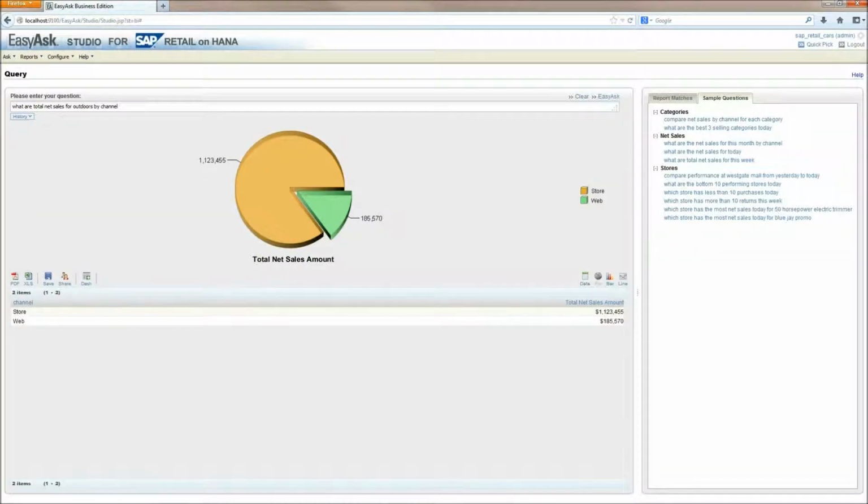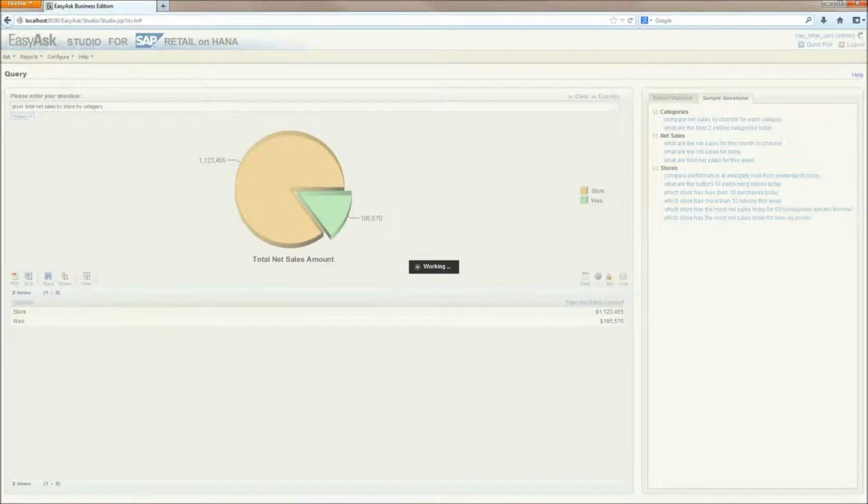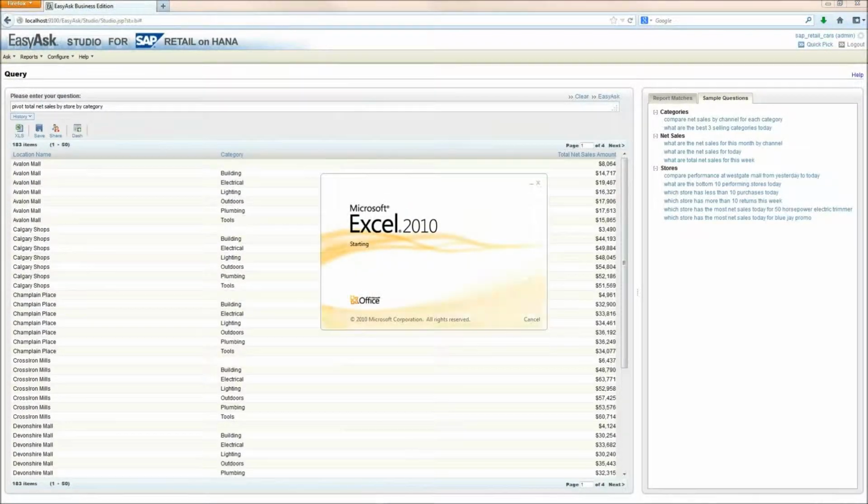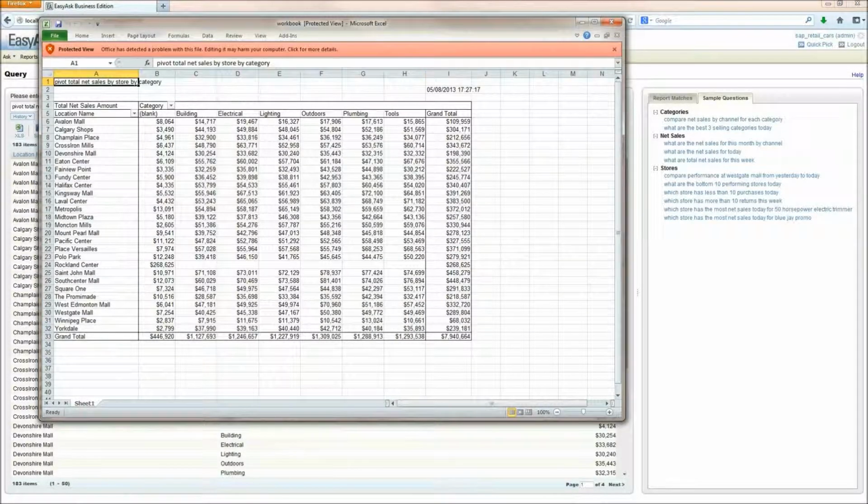Lastly, perhaps Ben wants to pull some multidimensional data about sales across product categories and stores. He asks the question, "Pivot total net sales by store by category." EasyAsk will retrieve the data, and then Ben presses the Excel button. This causes the data to be exported into Excel as a pivot tool. Ben uses Excel to further analyze or chart the data.